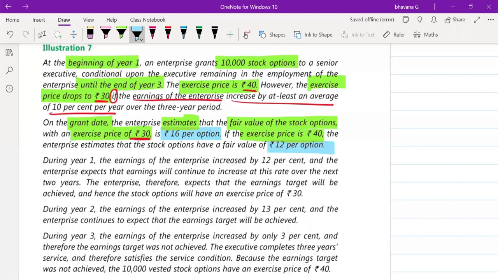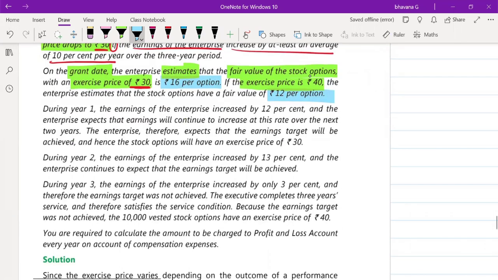You guys have answered that it will be a profit to the employee. Very good. Because first the exercise price decided was 40 rupees. The employee had to pay 40 rupees to get the options. Now if the earnings is going to increase by 10% every year, the employee will only have to pay 30 rupees. That means for him it's a profit.